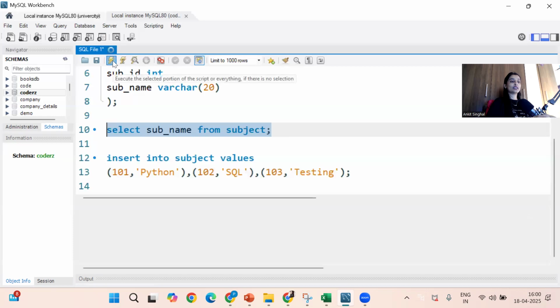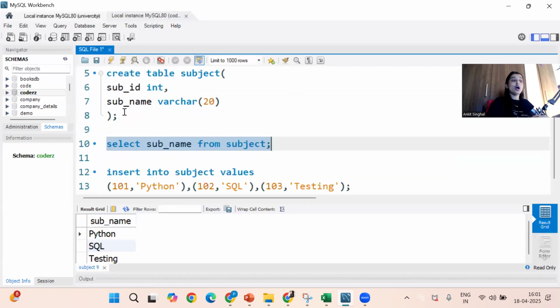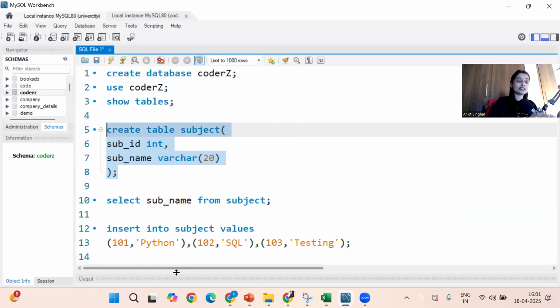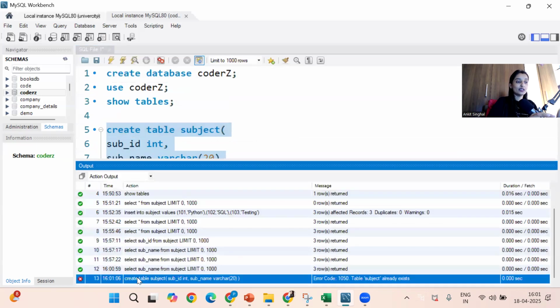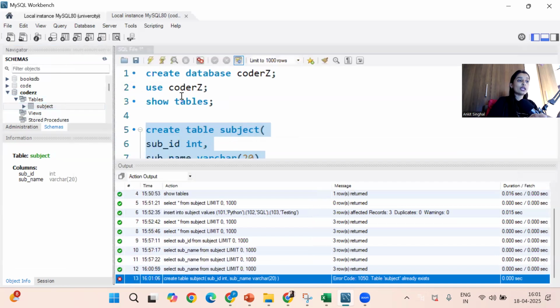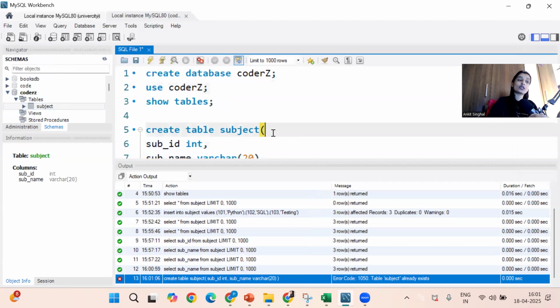So if I again execute this, I will get the same output. Again, don't try to execute this. You will get an error. Why? Because the subject table already exists. See, like this, you will get the error. Subject table already exists means, if I refresh this and go to the tables, see, can you see the subject table is already present. So if you try to create one more table with the name subject, not allowed. Inside one database, only one table will be present with that name.